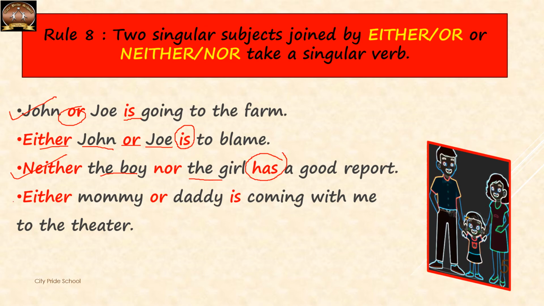The last example is either mommy or daddy is coming with me to the theater. Mommy and daddy are two singular subjects. They are joined by either and or. So the rule says we have to use a singular verb is.